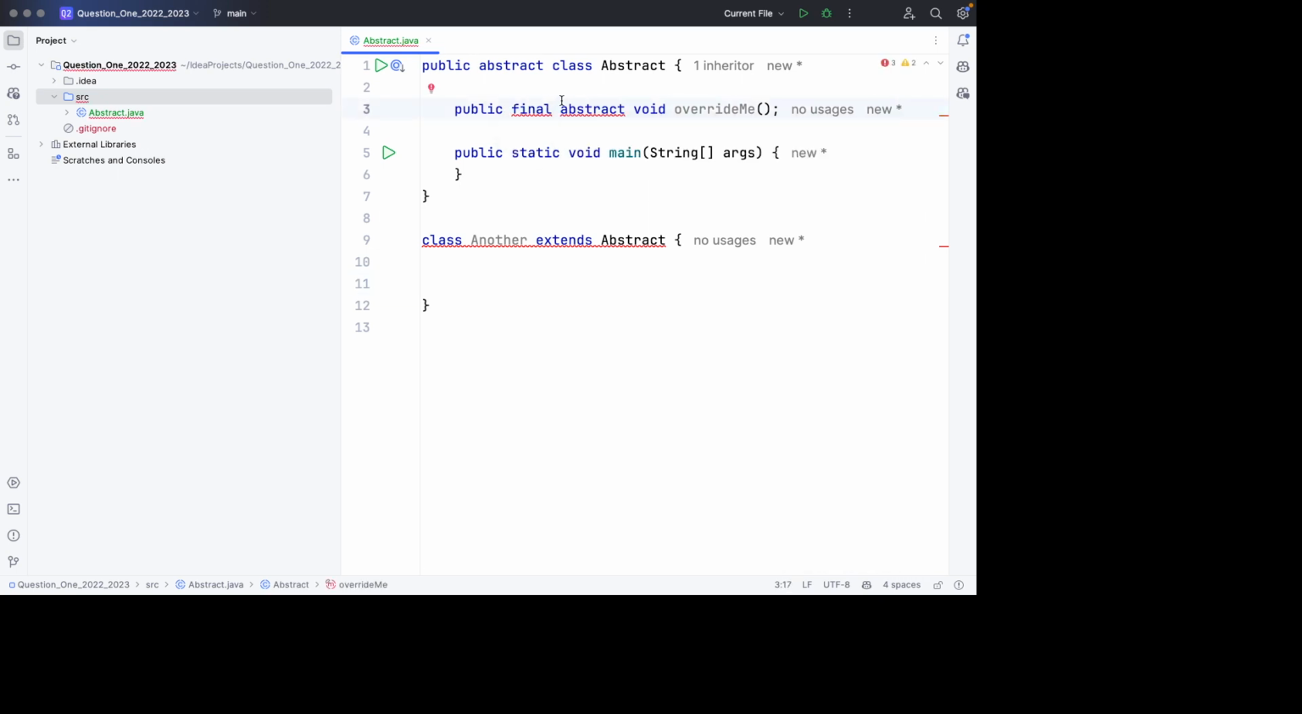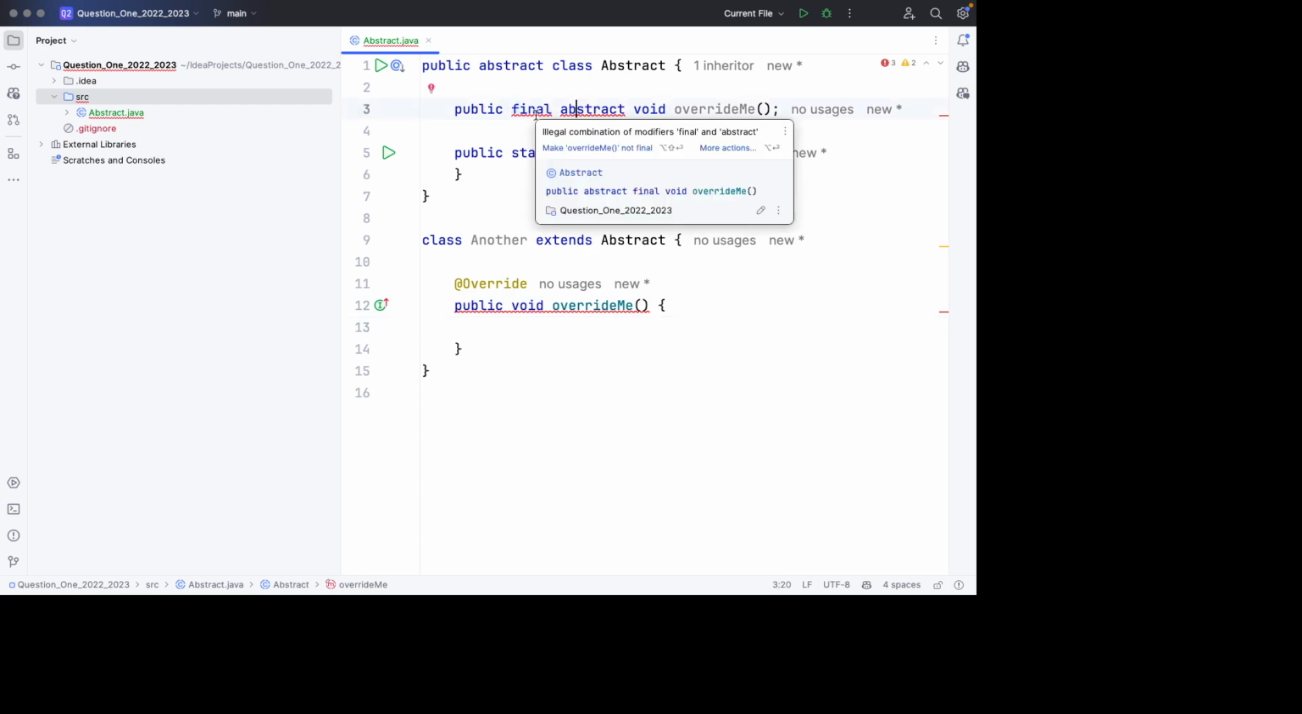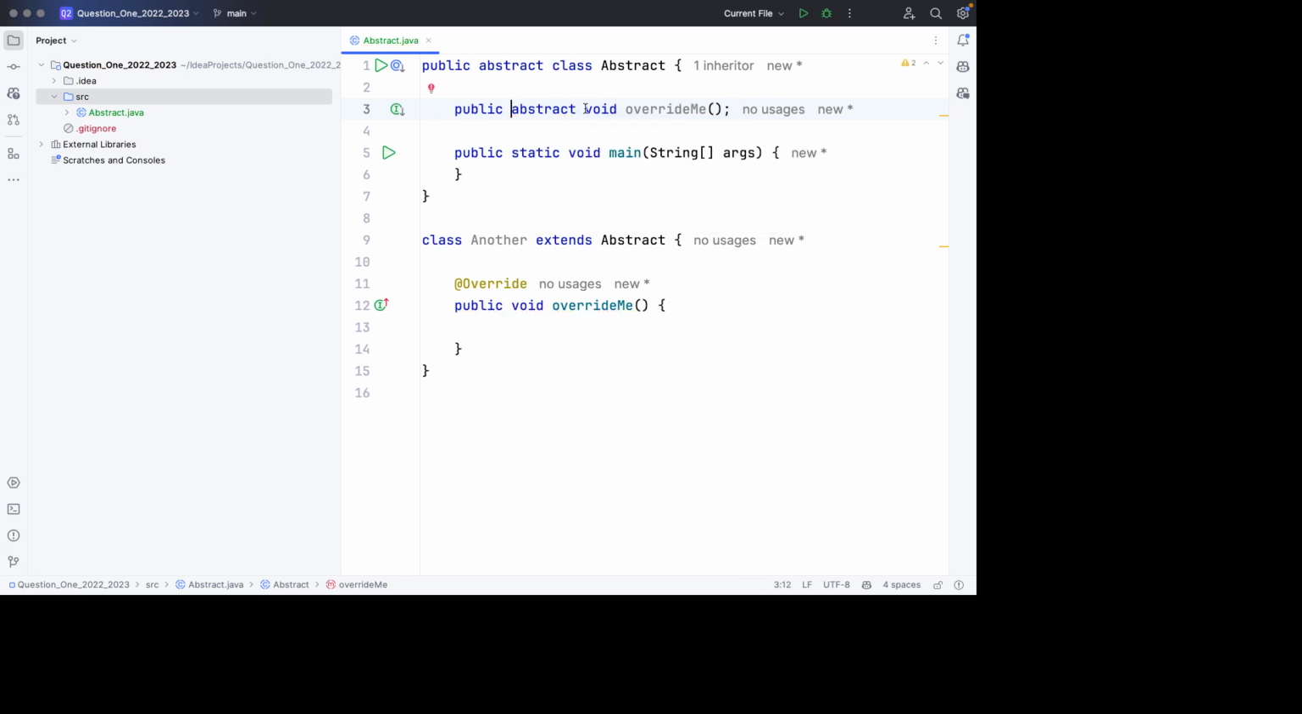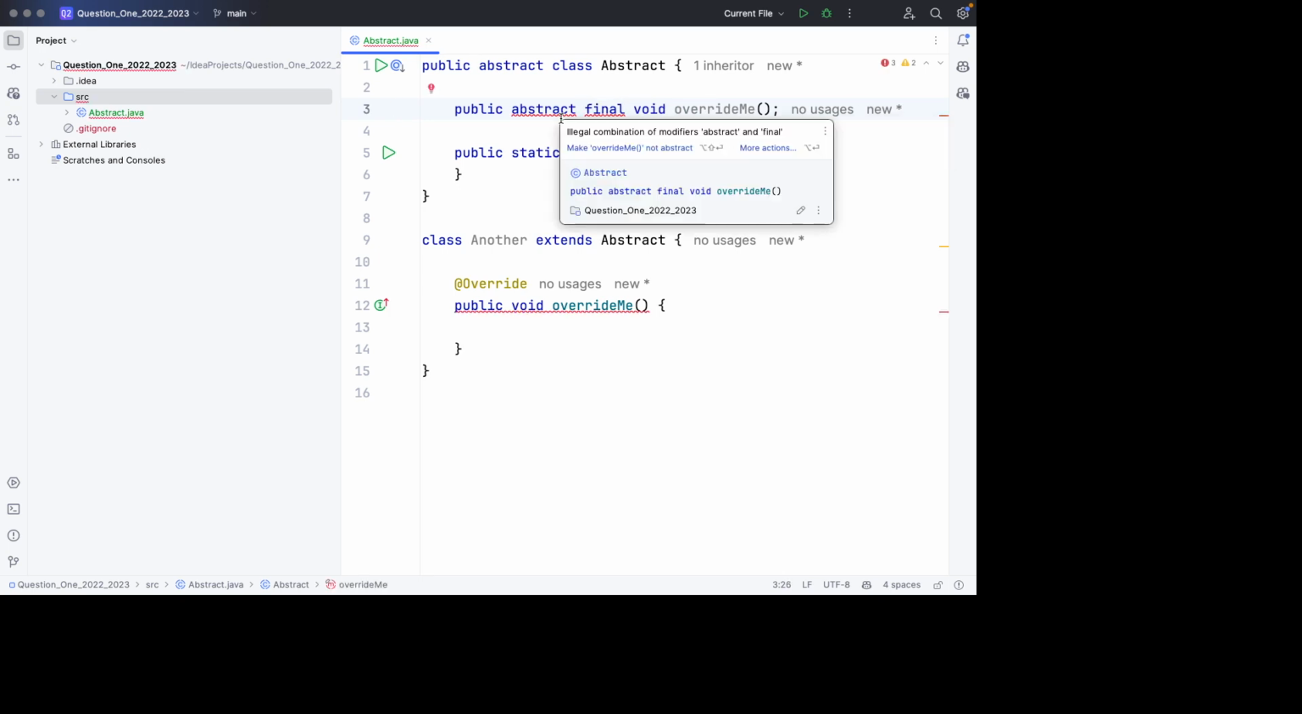And if you make this final, it's complaining here, illegal combination. If you make it final, then you cannot override the method like this, public void overriding. So this won't work. IntelliJ is already complaining that this is not allowed, saying this is an illegal combination of modifiers because you should not be doing this anyway. So even if you put it here, it will still be an illegal combination.